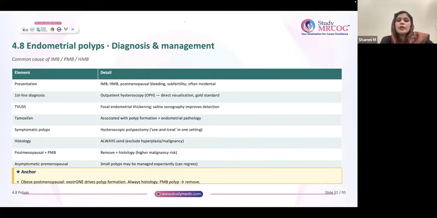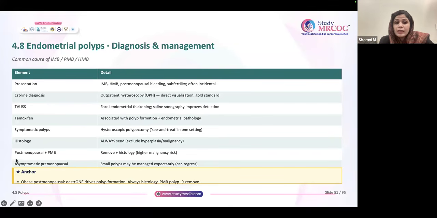But premenopausal, only if it's more than 1 centimeter or if it is symptomatic, you are going to remove. Symptomatic, you remove in all age groups, but depending on the size, only in premenopausal you can decide. More than 1 centimeter premenopausal, remove. Less than 1 centimeter but asymptomatic, no need to remove. For symptomatic polyps, see and treat is the best thing, with outpatient hysteroscopy. Always exclude malignancy if you are removing. Send for a biopsy.